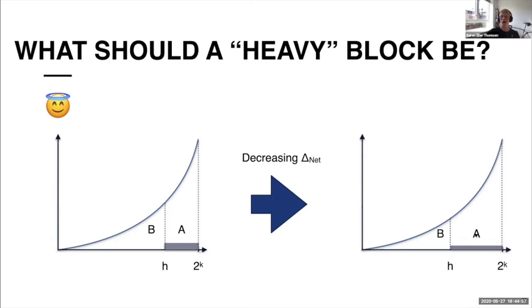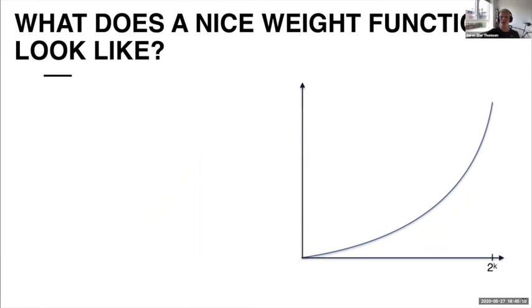Okay, so one might now ask: I've argued some properties about these areas and their sizes, the proportions, but what does a nice weight function look like apart from this? We could have a look at this weight function that I have used as an example for a while and say, is this a nice weight function?